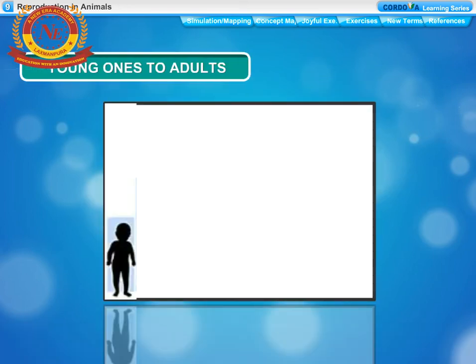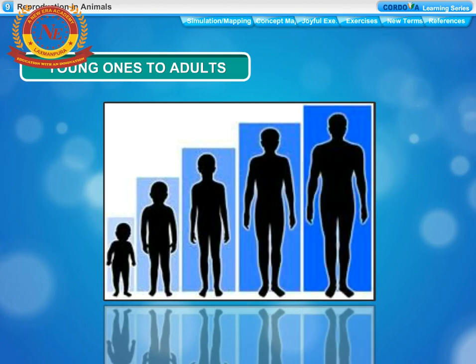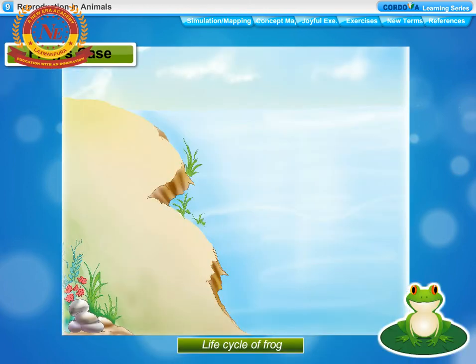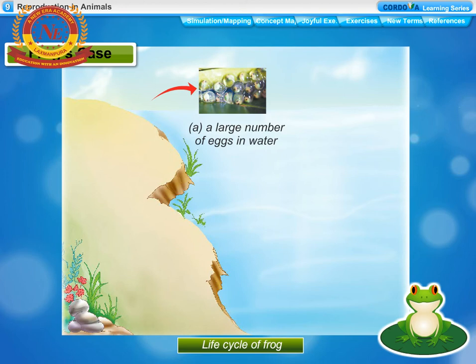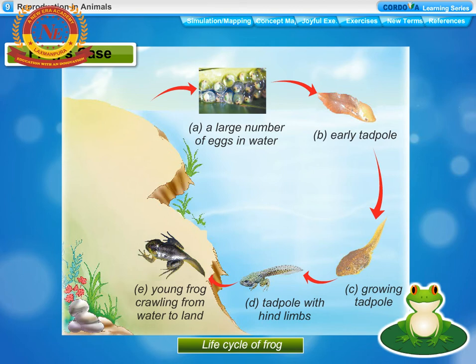Young ones to adults. The new individuals which are born or hatched from the eggs continue to grow till they become adults. Let us study, in some cases, how young ones grow and develop into adults. Frog's case. Adult frogs lay a large number of eggs in water. The eggs hatch into small fish-like larvae called tadpoles that grow larger as they feed on algae and bits of plant material.